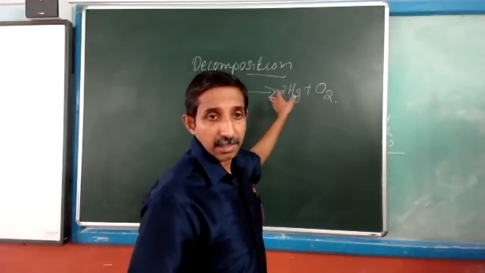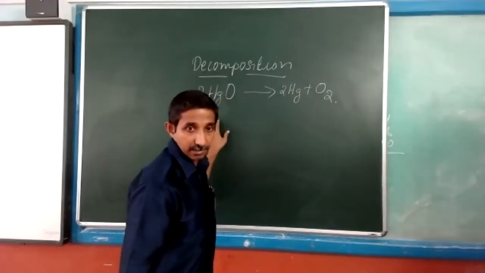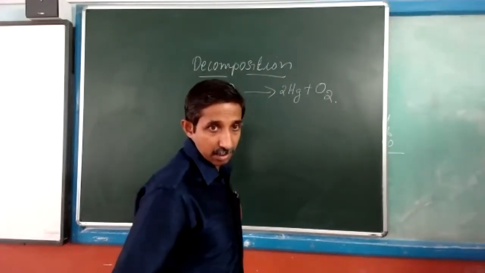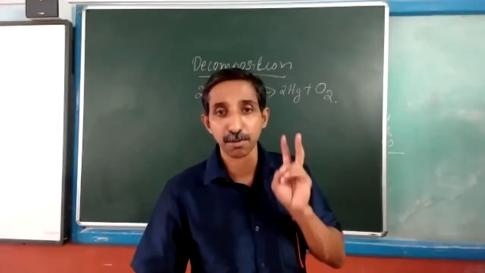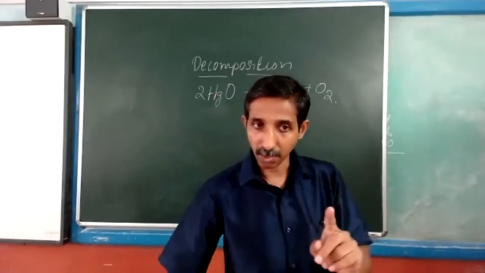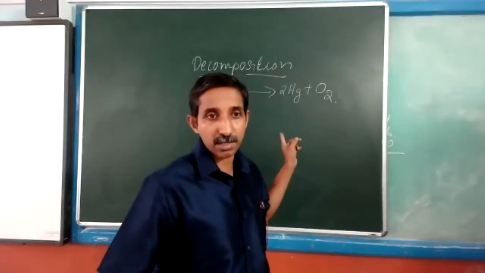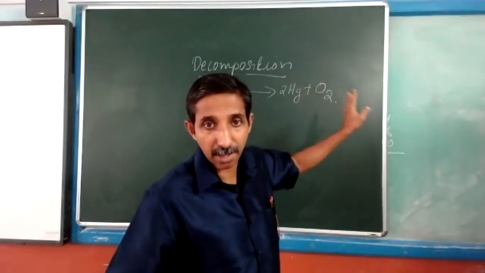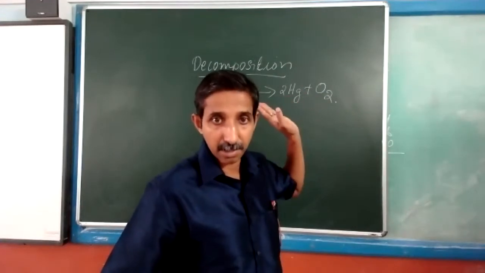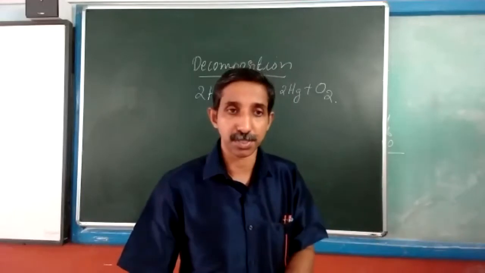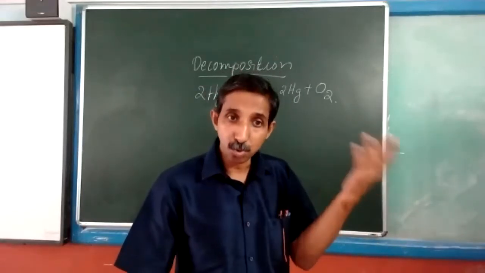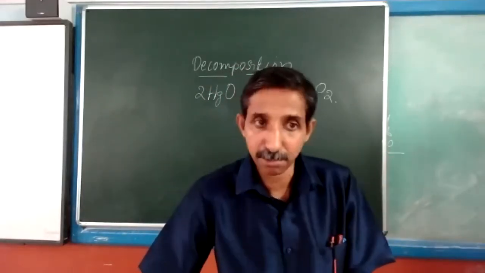Anyway, in the example of mercuric oxide, which was a compound, what are the terms to be taken care of from the definition? One, only a compound can decompose. Decomposition happens to a compound, and during this decomposition, two or more different substances are formed.